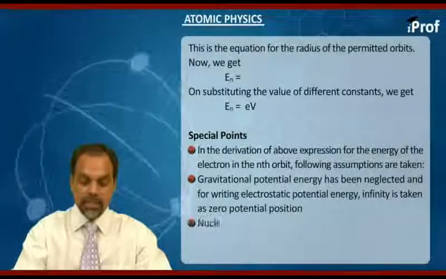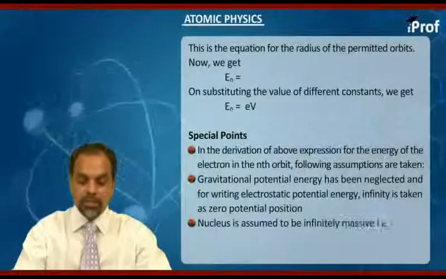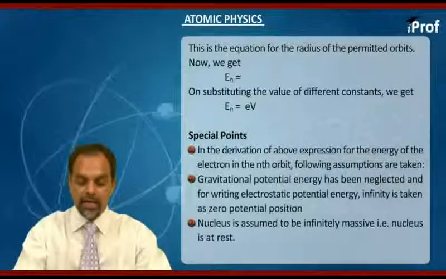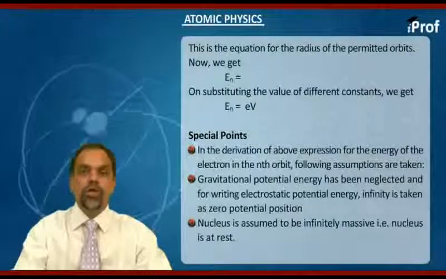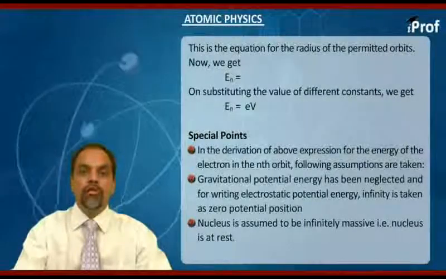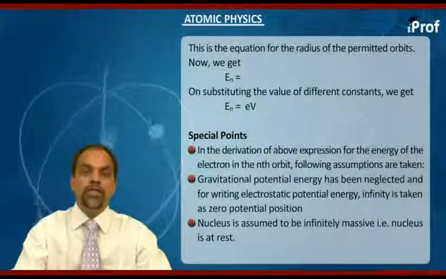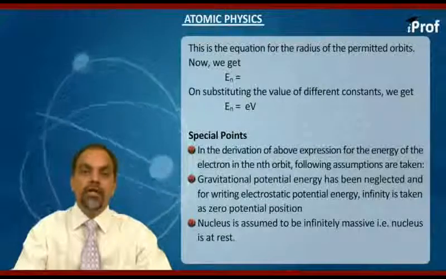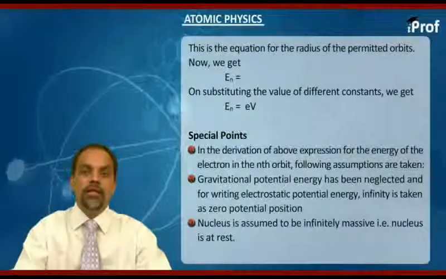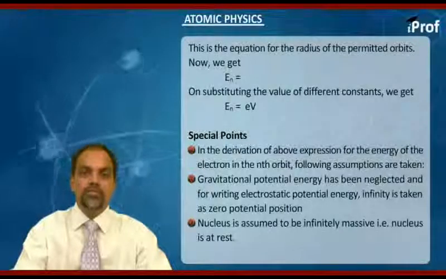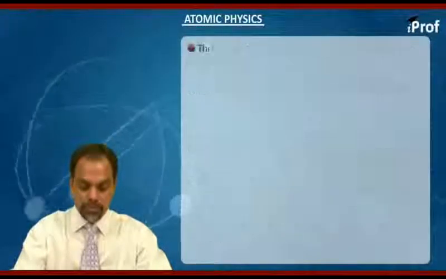Now the second assumption is that nucleus is assumed to be infinitely massive, that is, nucleus is at rest. Now this is also fair to assume because the mass of nucleus is very large compared to mass of electron. So seeing that nucleus is infinitely massive and it is practically at rest is appropriate assumption. Now we move to the second point.